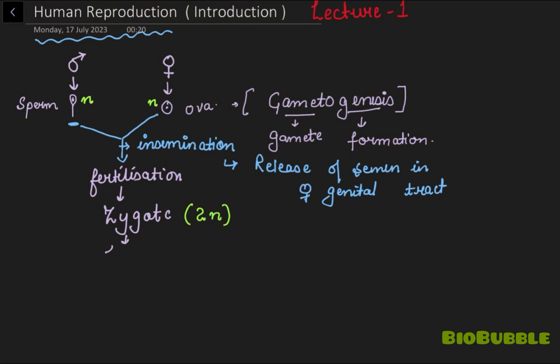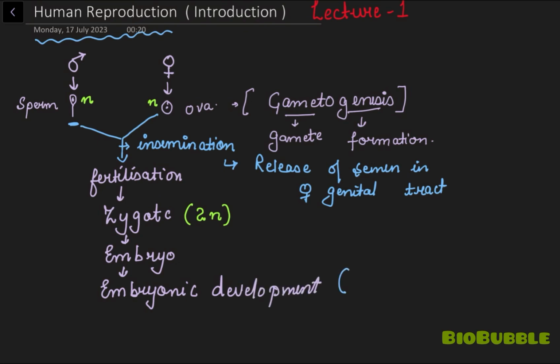After formation of zygote, my dear students, it will be converted into embryo, and this embryo will develop. So embryonic development will occur. This process of embryonic development, my dear students, is known as gestation. What do you mean by that? Gestation. In human, it takes 9 months to develop a baby.